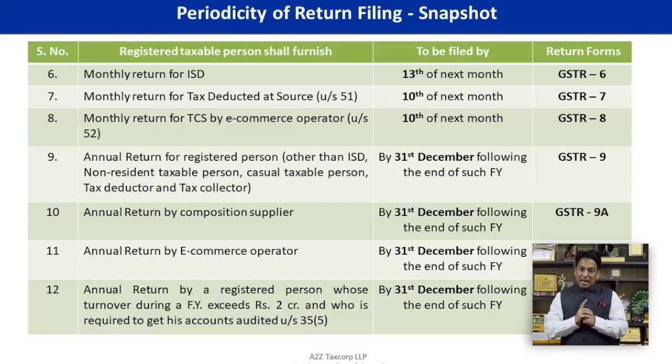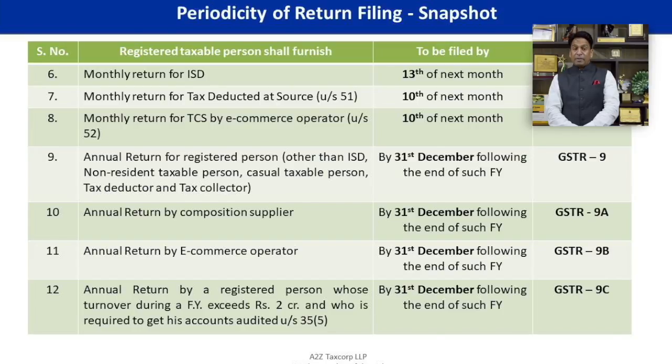This is annual return GSTR-9 to be filed by 31st December of next financial year, meaning thereby if you are filing your annual return for financial year 2017-18, then due date for filing annual return would be 31st December 2018.